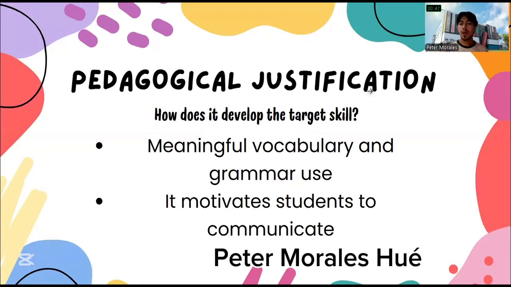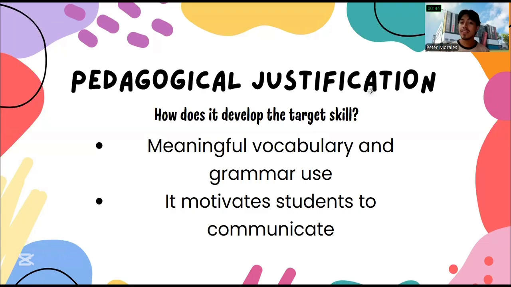How does our activity develop the target skill? In this case, our target skill is the speaking skill. Our activity tries to create a space where students feel confident speaking using vocabulary that they already know or are familiar with. This is the case of fruits. Now, to these fruits, we add grammar that is also familiar to them, like do you like? I don't like. This grammar is meaningful, as I said, and can be adapted for speakers of a very low level. So we reach this target skill in this way.